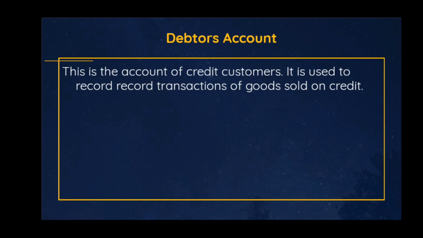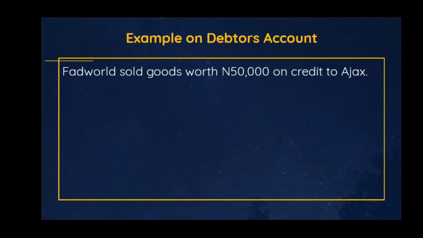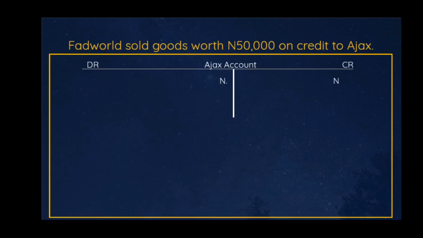The same thing happens. These debtors can be individuals, they can be organizations who purchase items from the business on credit. Let's take an example. Fadwa sold goods worth 50,000 on credit to Ajas. In this case, Ajas is a debtor. So we have to recognize Ajas in the books of account by opening an account for Ajas. That is Ajas account. How much goods did Ajas purchase? 50,000 naira. That is, we debit Ajas account with what? 50,000 naira, sales.